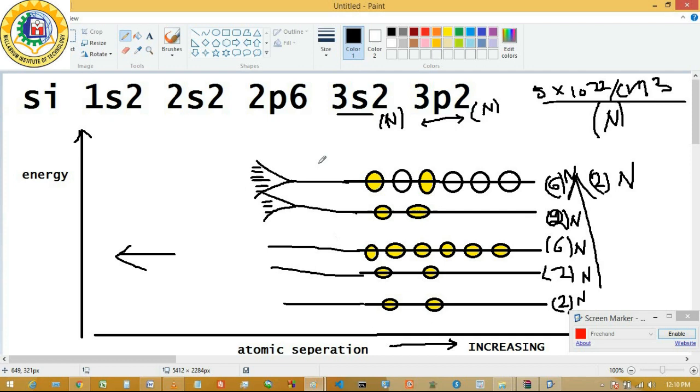This is the picture up to this interatomic distance. So this is the splitting of the energy level of the 3s state and the splitting of the energy level of the 3p state. Now the calculation further indicates that if we reduce the distance further from that level, the diagram looks something like this.